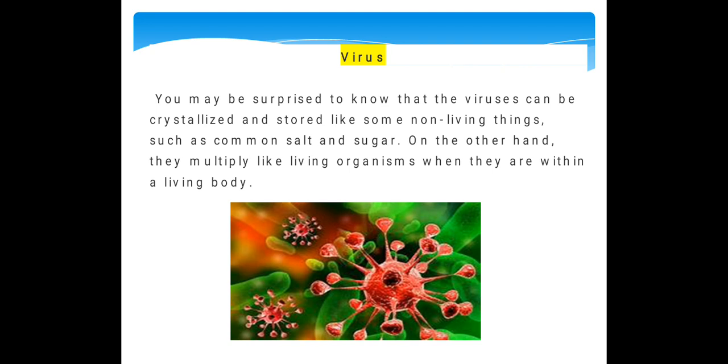On the other hand, they multiply like living organisms when they are within a living body. Take the example of coronavirus. When it is outside the body, it is non-active, it's not functioning. But as soon as it enters the human body, it acts like a living organism, and that's why it's harming people.